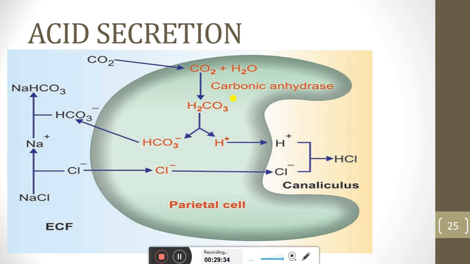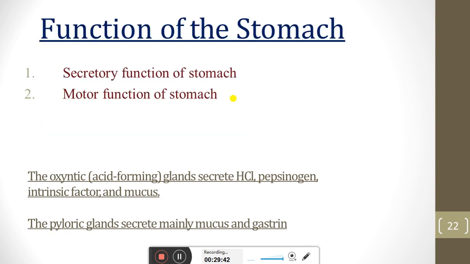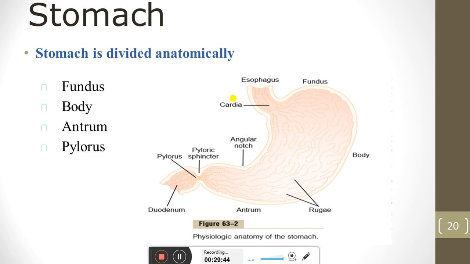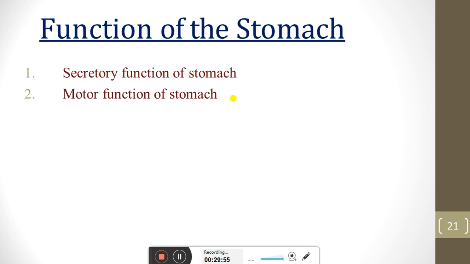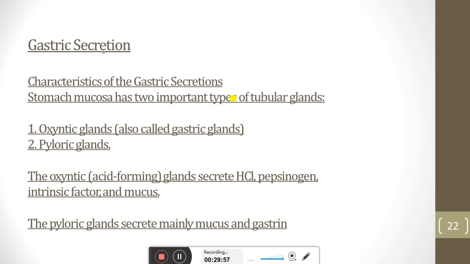Now we will see in this diagram the hydrochloric acid secretion. Basically we are now discussing the stomach. In the stomach there is the fundus, body, antrum, and pylorus. Then we see the secretory function and the motor function of the stomach. For secretory function there are two types of gland, the oxyntic gland and the pyloric gland.